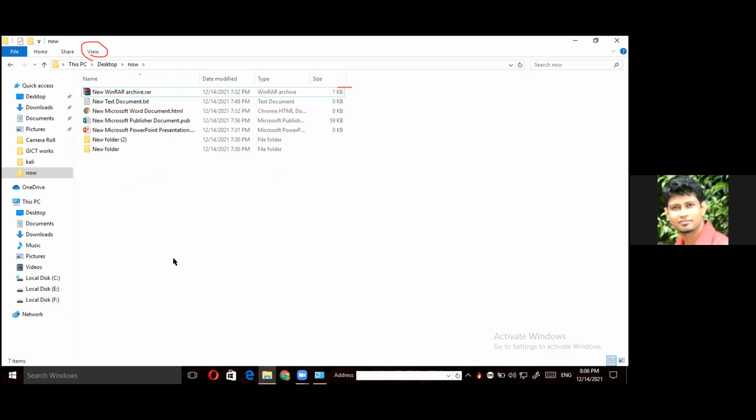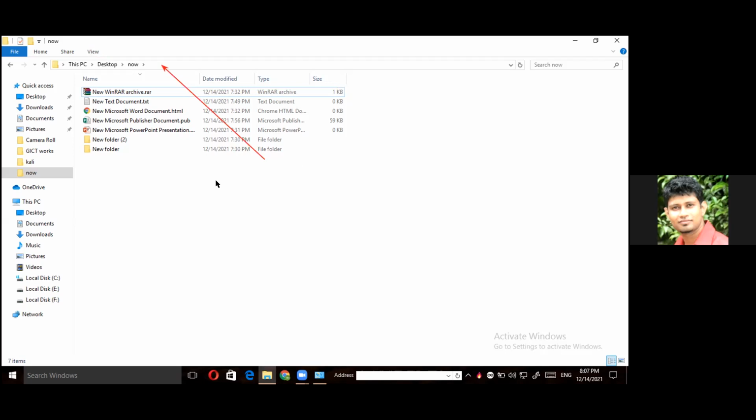Right. Then, let's hide everything now. So we are going to try another command. How do we hide everything? To do that, you have to go to this command prompt, actually this address bar. Click on the address bar.